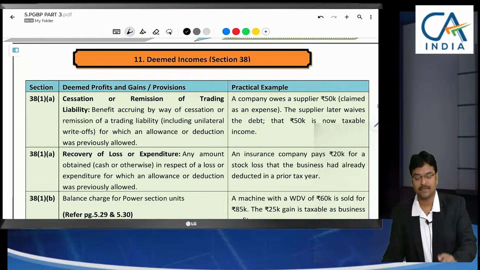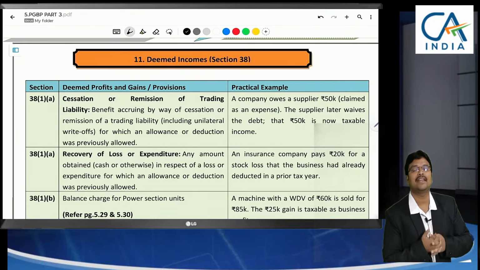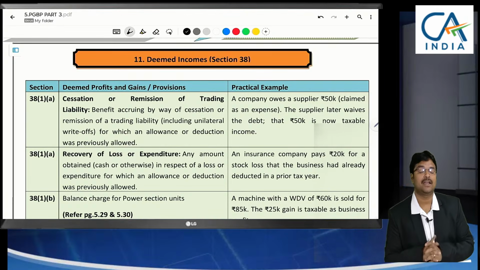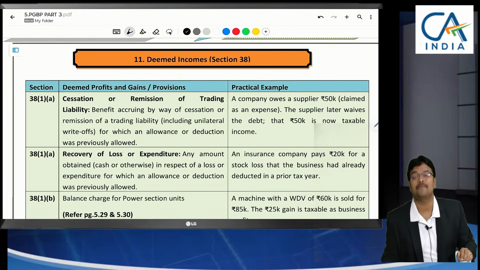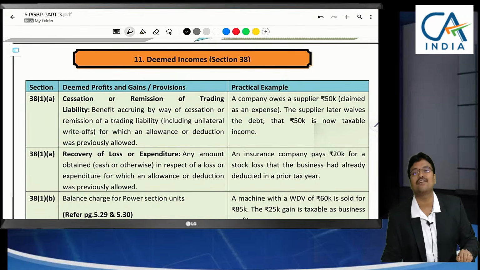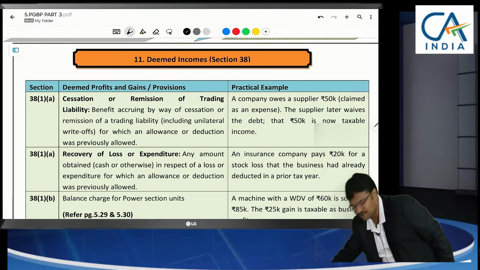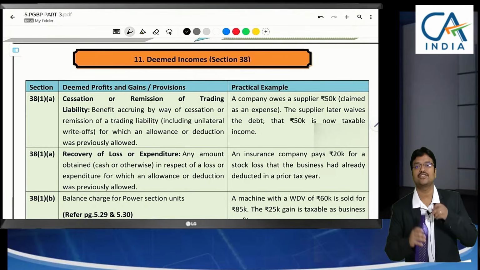Is it clear? So by this we have completely discussed section 37 regarding the payments, expenses which were allowed only on payment basis, whether that payment due date is till the due date of filing return of income or within the 15 or 45 day limit, those aspects we have discussed. So by that section 37 got completed. Now we are going for section 38.